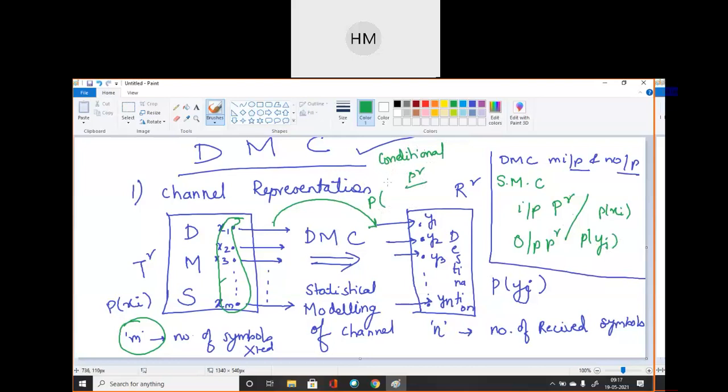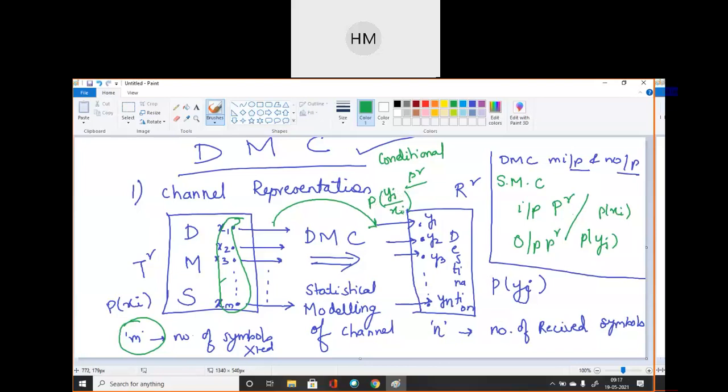Now you can write, each possible input to output path is indicated along with a conditional probability which is given by P of yj upon xi. I think you have heard this probability in your mathematics subject. So P of yj upon xi. Clear?